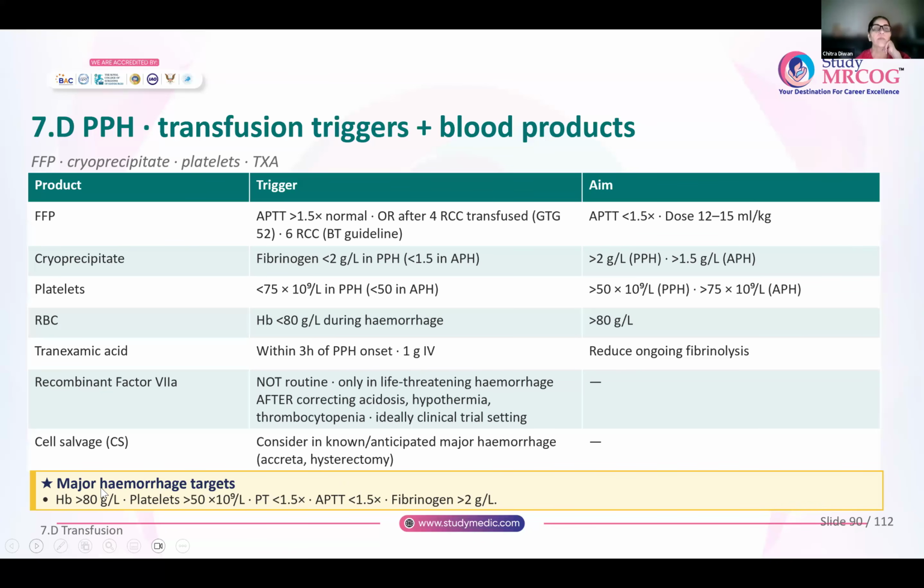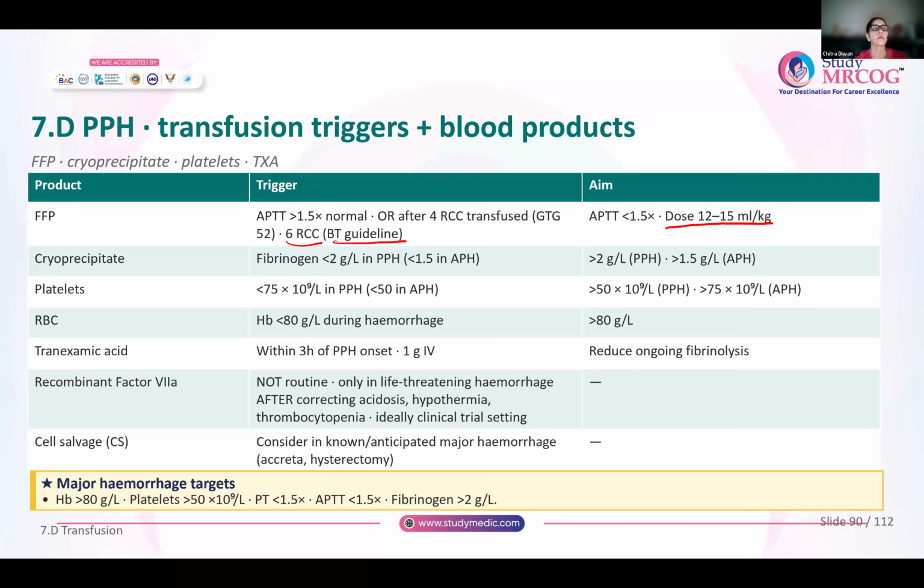So, if the APTT is more than 1.5 times normal, or if you have given 4 packed red cells, according to the Green Top Guideline 52, or the blood transfusion guideline, if you have given 6 units of packed red cells, then you will give 4 units of fresh frozen plasma, or you will give fresh frozen plasma in a dose of 12 to 15 ml per kg. And your aim should be that the APTT should be either normal or less than 1.5 times of your control.